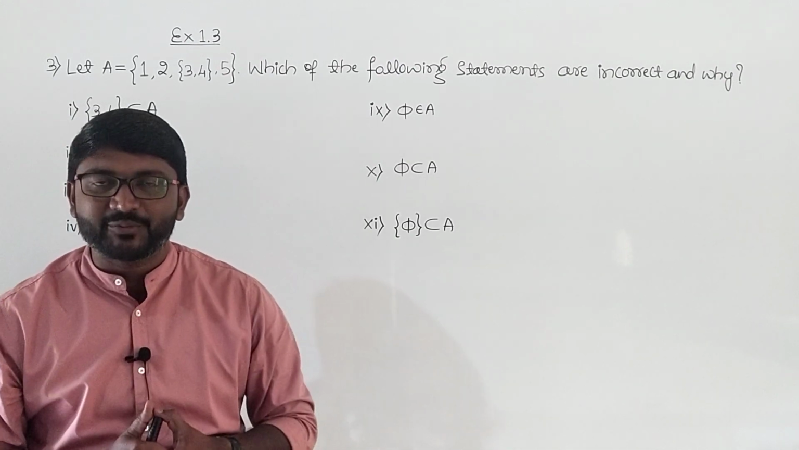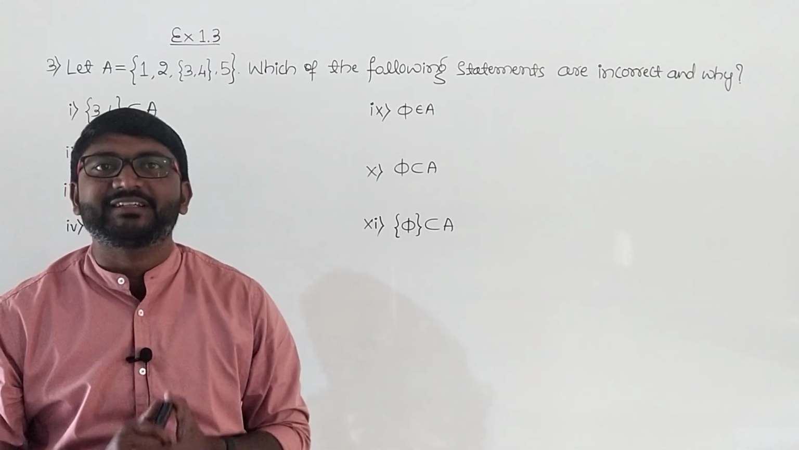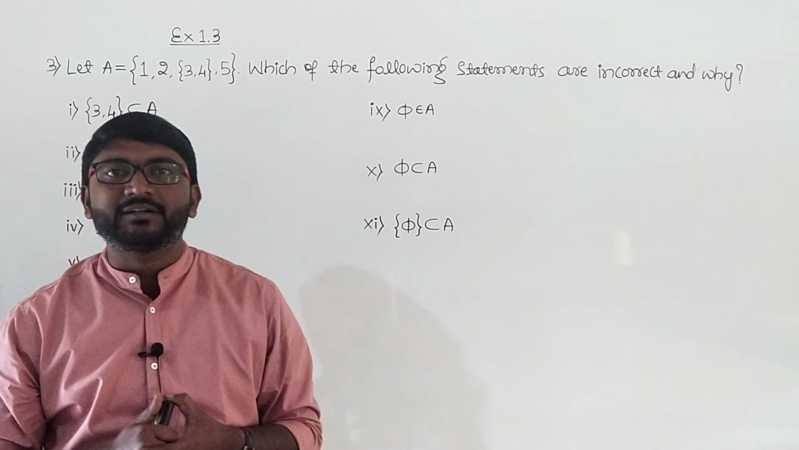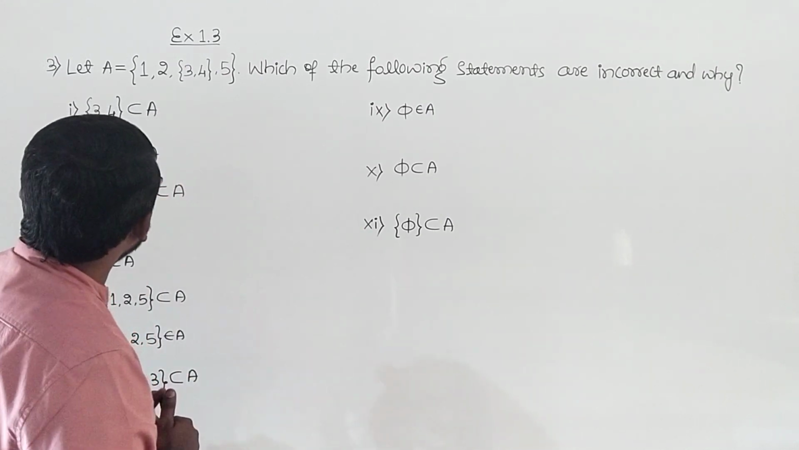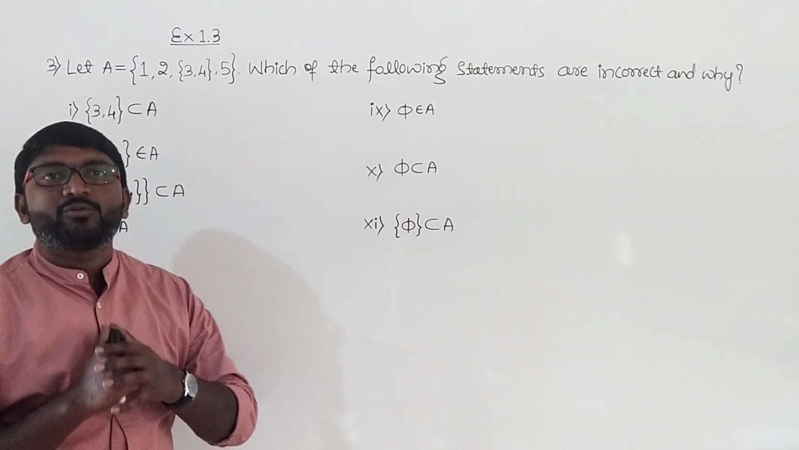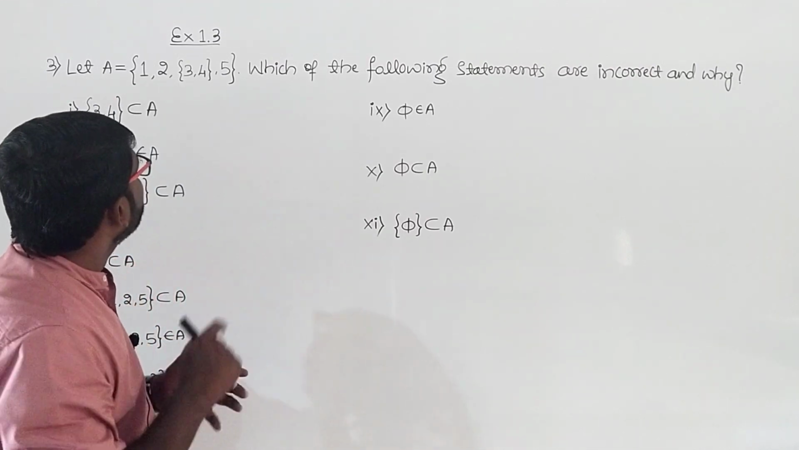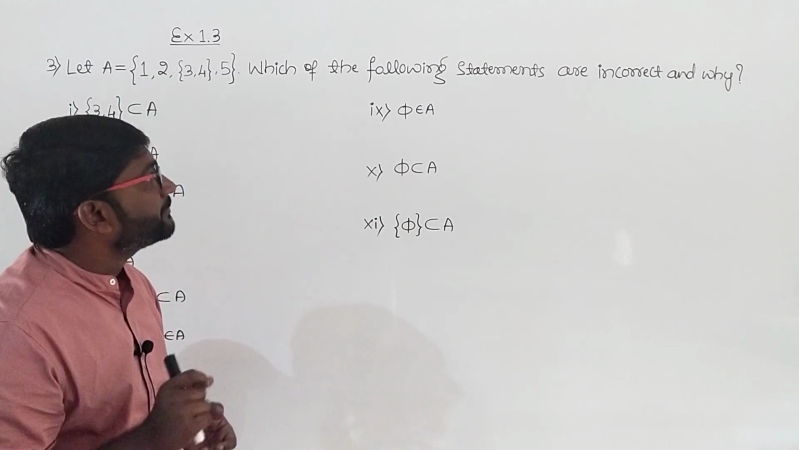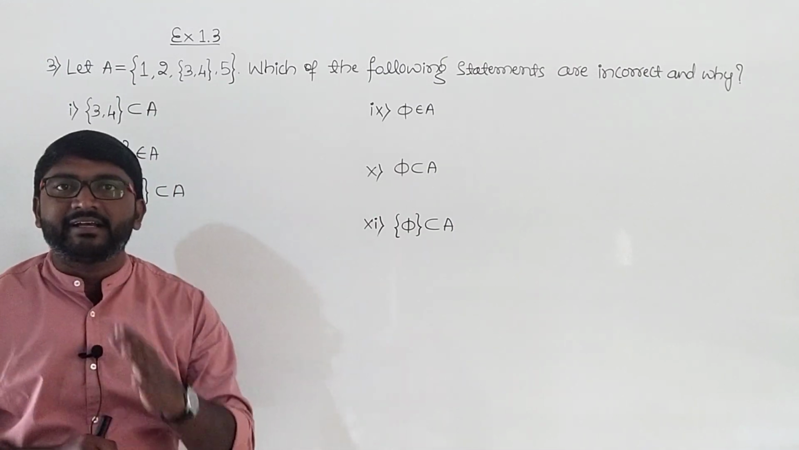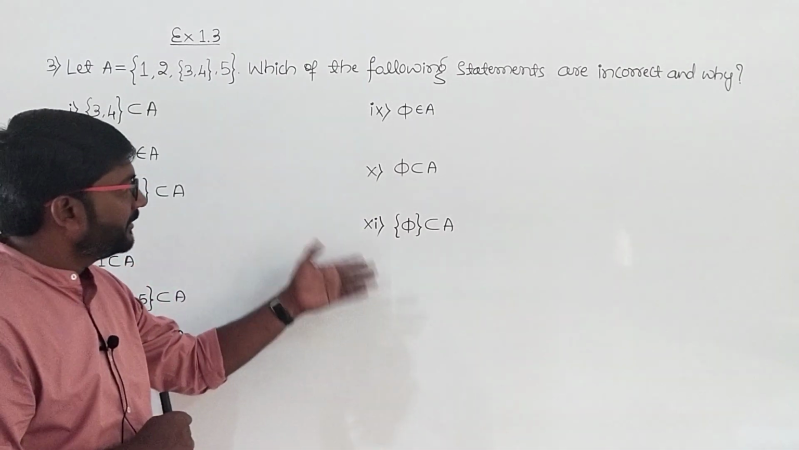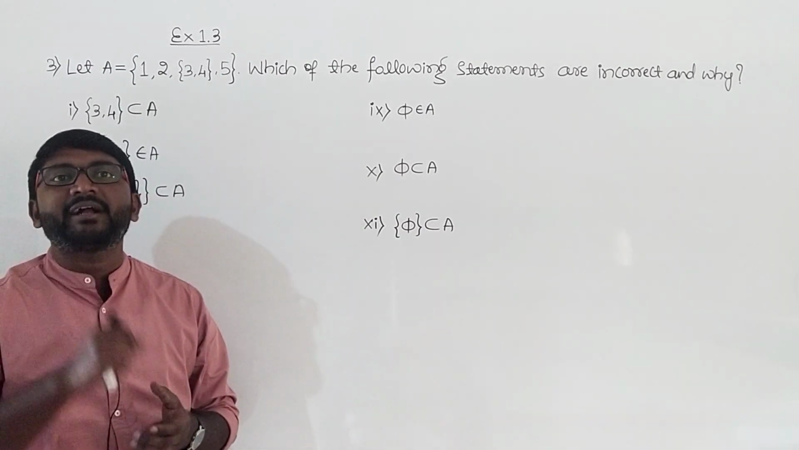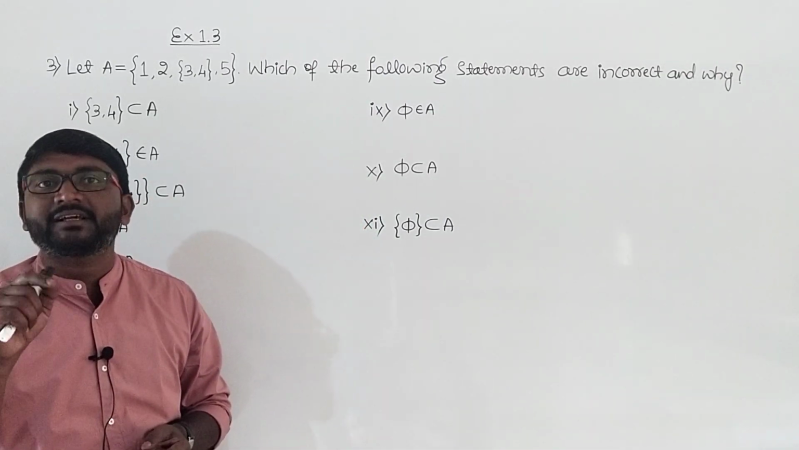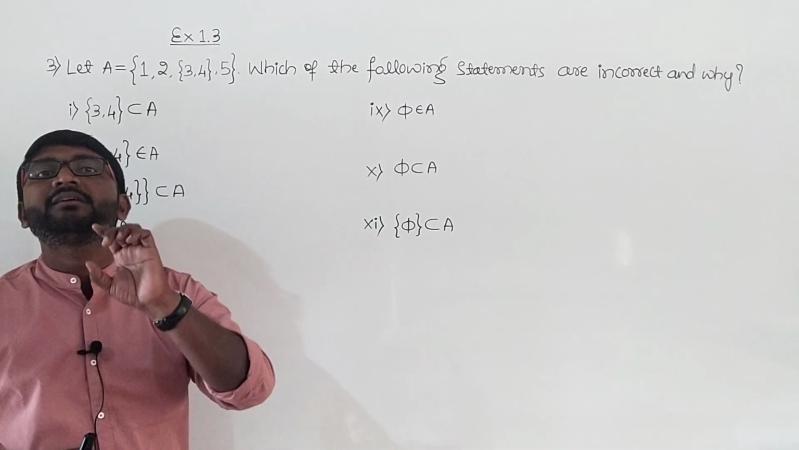So in the last class we have solved up to the second main question of the exercise 1.3. So in today's class let us continue with the third main question. Let A equal the set {1, 2, {3, 4}, 5}. Which of the following statements are incorrect and why? So here we have 11 sub-questions and we need to identify the correct or incorrect statements, and if it is incorrect we will have to give the valid reason.